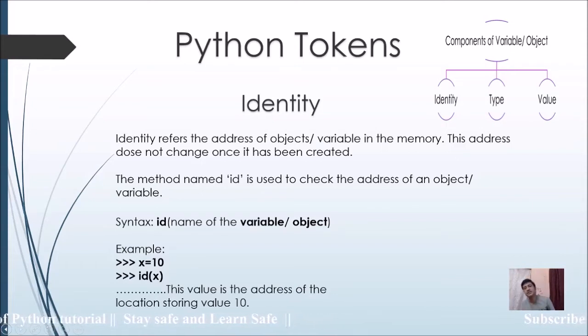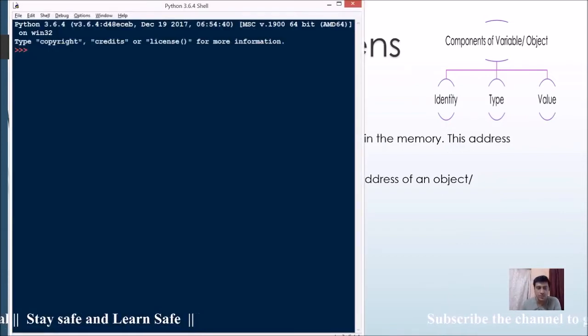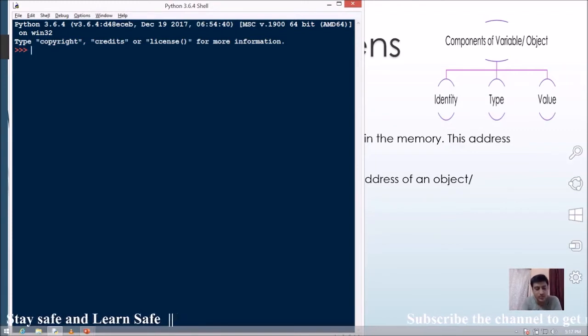Now the syntax for that is id. That means we use the function id to know the address of the variable.